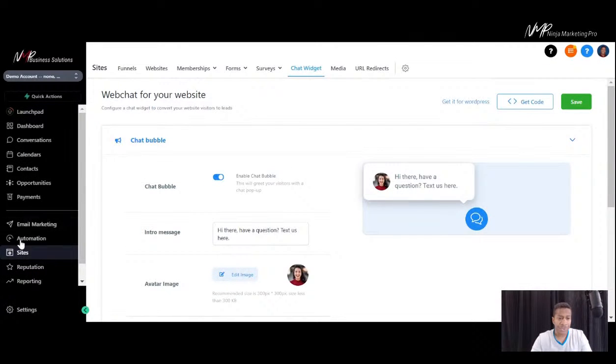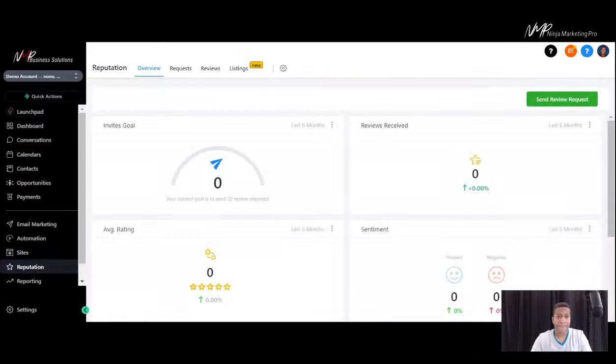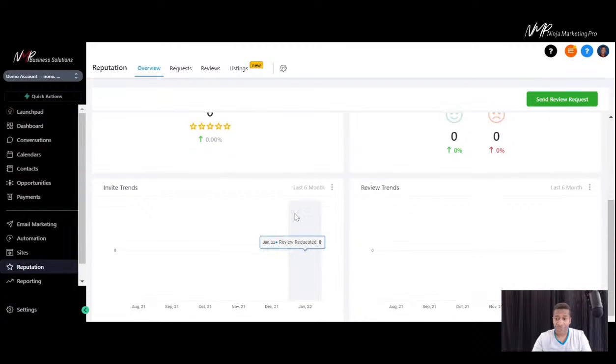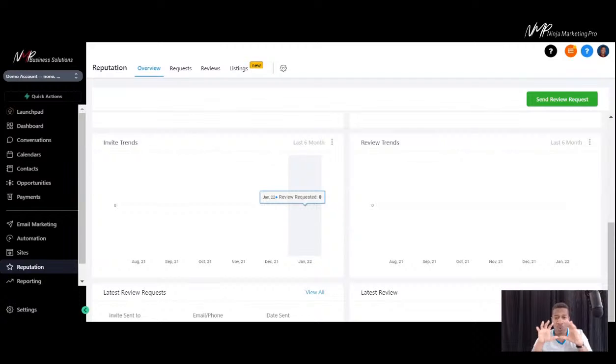All right, next we're going into the reputation management. Now this is extremely powerful. This is where you keep track of a lot of your Google Analytics. How you're looking online, any reviews you may have received, your average ratings, the sentiments, the trends, all the information will be stored right in here.